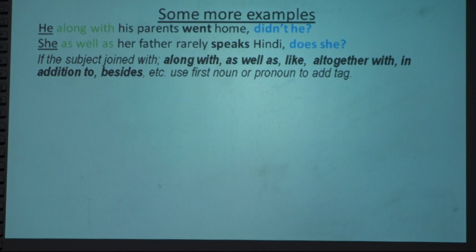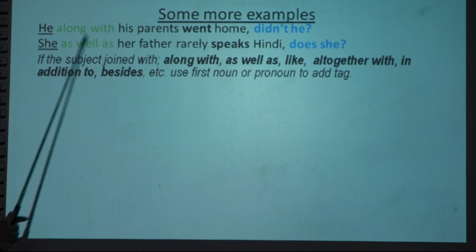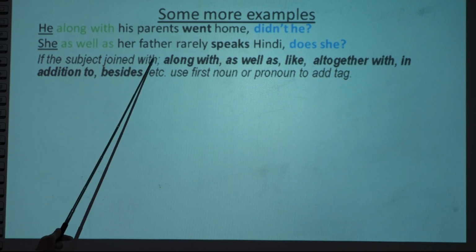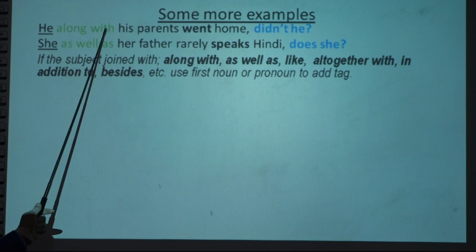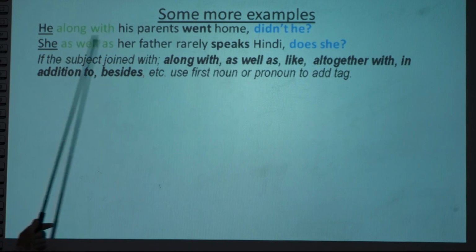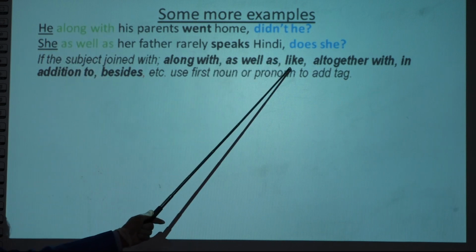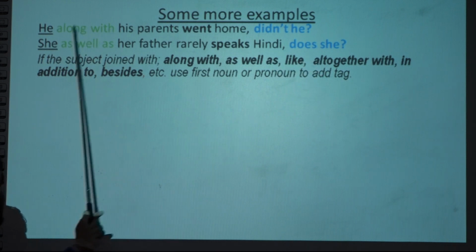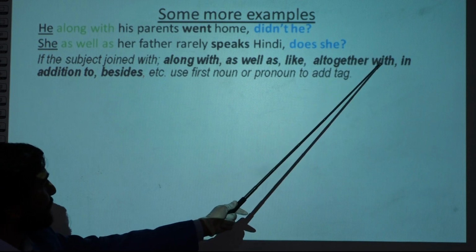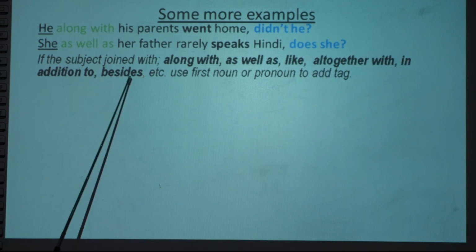So what's the rule? If the subject, this whole subject, is joined with these words, what are the words? Along with, as well as. There may be like also. Instead of as well as, we can say like. Instead of, you say together with, in addition to, besides.